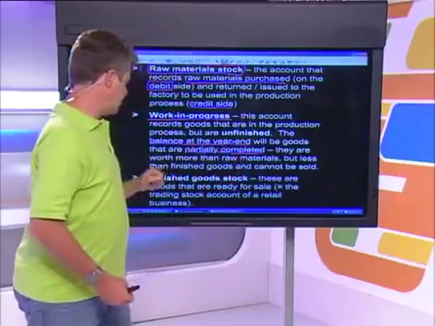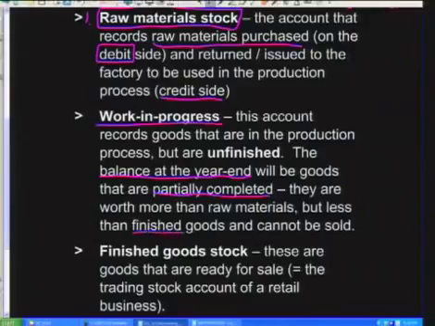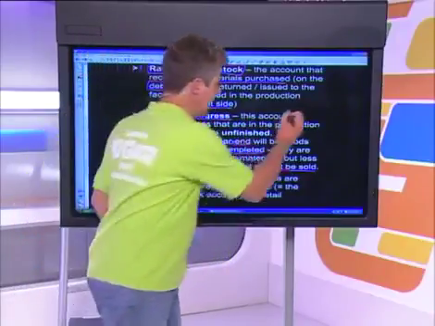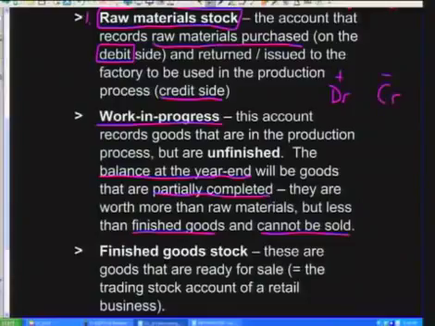It's a partially completed car, and it's already worth more than the raw materials because you just need to add a few raw materials and some extra work to complete it. But they are not yet finished goods, so you can't sell them yet. So the work in progress account is important because it measures the quantity of stock that is still unfinished. It's also an asset, it's also a trading stock account, so again, it's going to go up on the debit side and down on the credit side, as I'm going to show you just now.